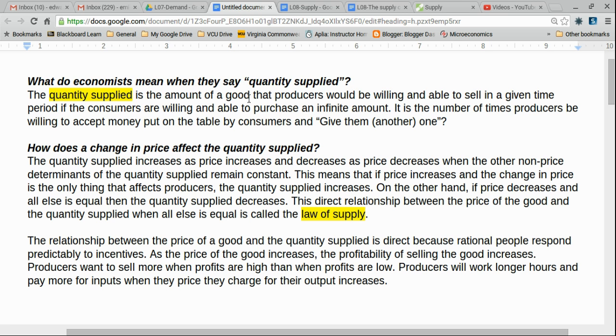However, they made a decision it's not worth it to them to add the wait staff or the cash registers, because the extra revenue they would receive from selling a few extra hamburgers is less than the extra cost they would incur by paying more for wait staff and cash registers. They've decided the quantity supplied is not infinite. They are not going to sell hamburgers at some point, even though they would have willing buyers.